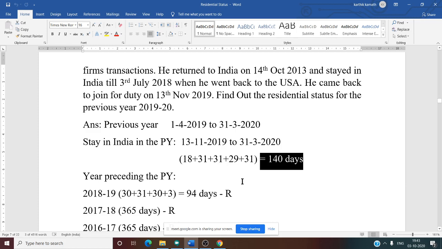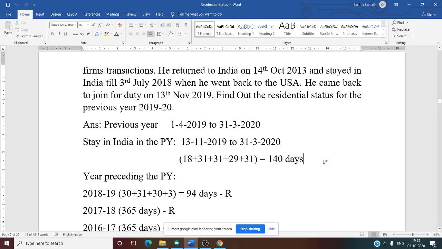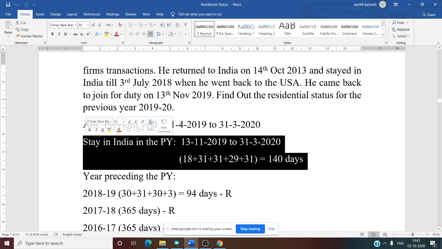But what is the rule? Can you tell me the rule? It should be 182 days or more. But here he stayed only for 140 days. So the first basic condition is not satisfied. But in the basic conditions, if he satisfies any one of the two conditions, he can be declared as resident. That means the first condition is not satisfied. Now, can you tell me the second basic condition?